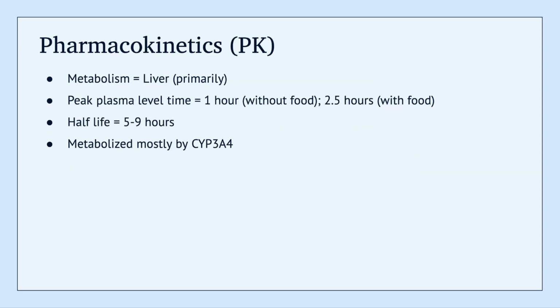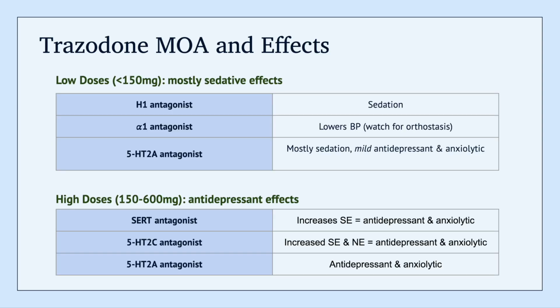Moving on to pharmacokinetics, trazodone is primarily metabolized by the liver. It reaches peak plasma time within an hour if taken on an empty stomach and within 2.5 hours if taken with food. Its half-life is somewhere between 5 to 9 hours, and it's metabolized by the CYP450 system, primarily through 3A4. To me, this is one of the most interesting things about trazodone because you'll know that at different doses,